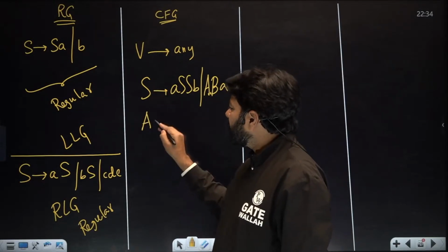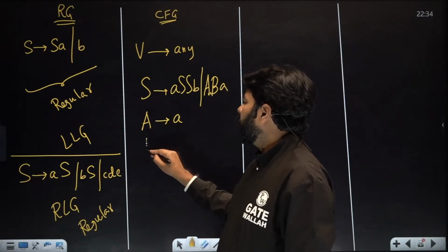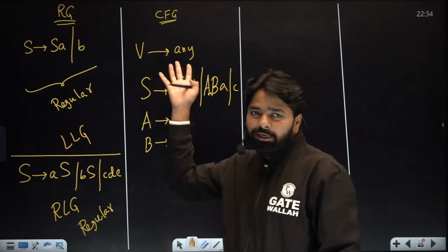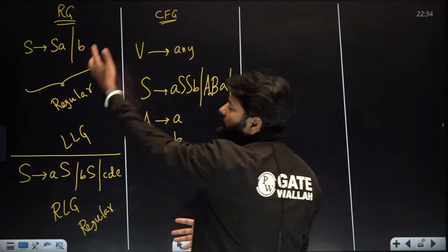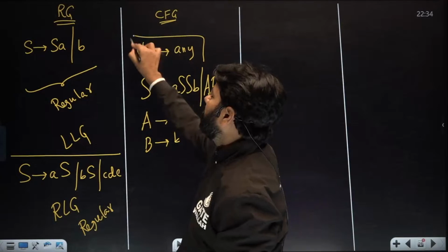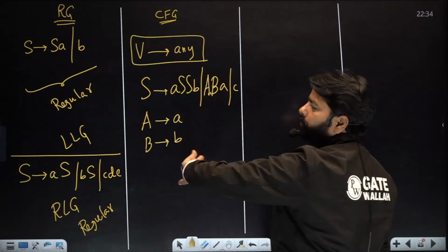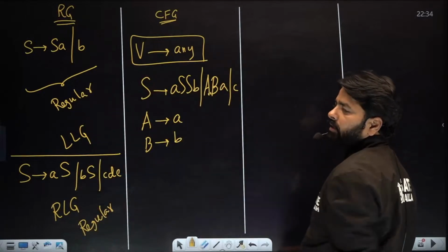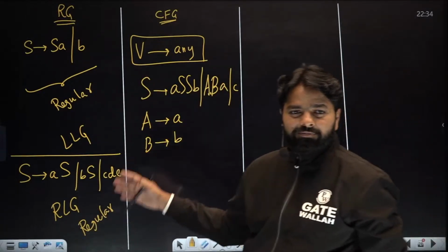Just exactly one non-terminal on the left-hand side. But this is not a regular grammar at all. Regular grammars are context-free grammars, but a context-free grammar need not be regular. This is context-free, but not regular. But every regular grammar is a context-free grammar. This relation should be there.